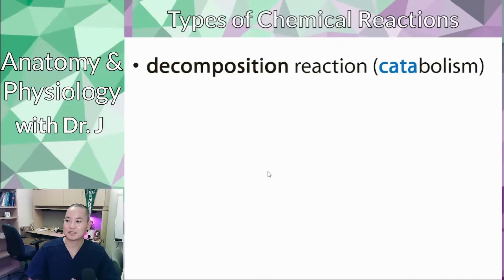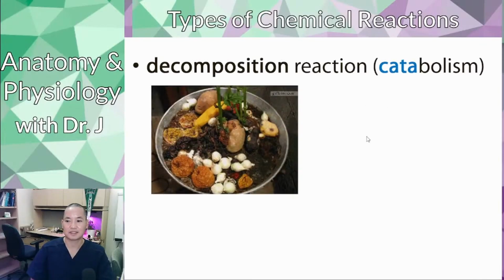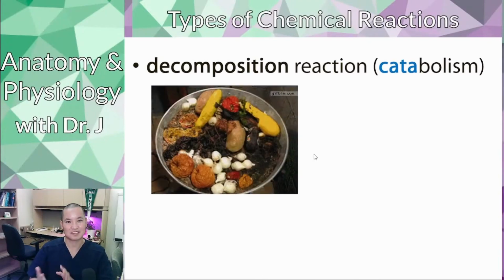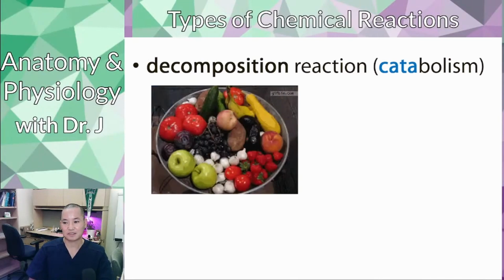So, the types of chemical reactions I want you to know. There are main categories. There are other types of chemical reactions, but these are ones you should definitely know for this class. First, a decomposition reaction, sometimes called a catabolic reaction. When you think of a catastrophe, that's when things fall apart, right? So when something decomposes, what happens? Think of an organism, like leaves decomposing, rotting away and breaking down. That's what happens during a decomposition reaction. Things start to break down into smaller parts. This is the way you can think of it: decomposition means things are falling apart.